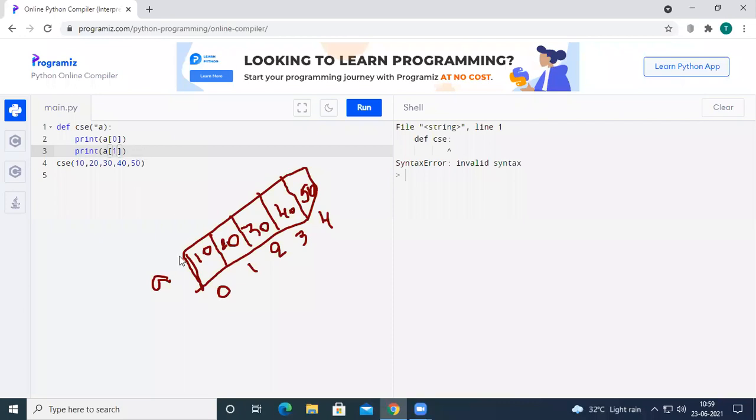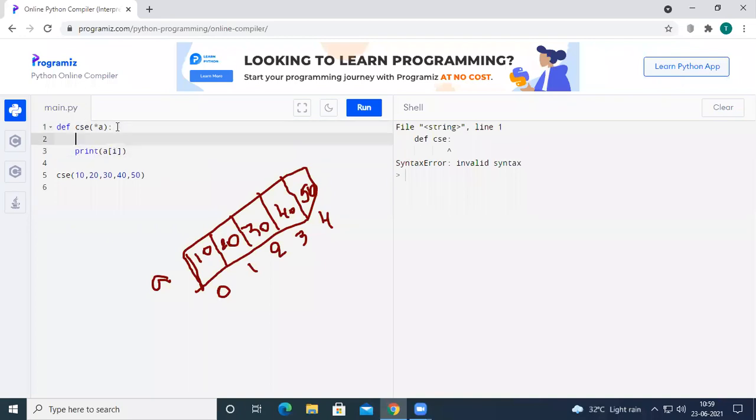Now, there are 5 values. We can simply write print A of 0, A of 1, A of 2, A of 3, and A of 4. What happens if I have 100 values? What happens if I pass 1 lakh parameters? I have to write 1 lakh print statements. In order to avoid this, simple, write print A of I.